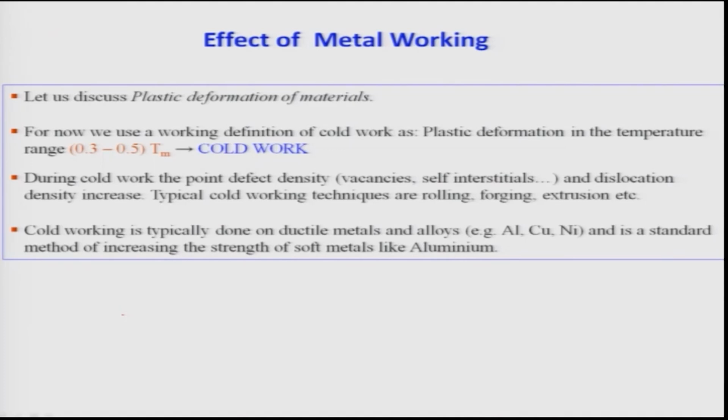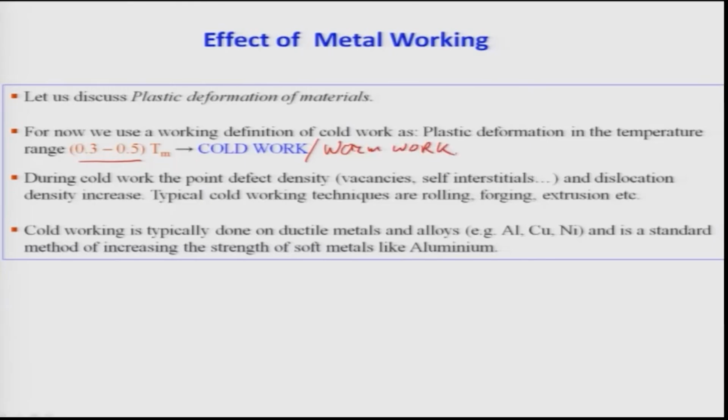So, we use working condition definitions as cold work, which is basically less than 0.3 Tm, or warm working, which is between 0.3 to 0.5 Tm, and we always say it is either cold work or warm work. Okay.